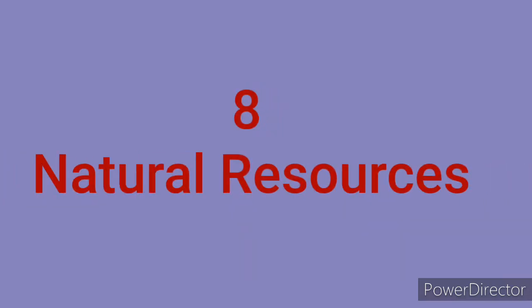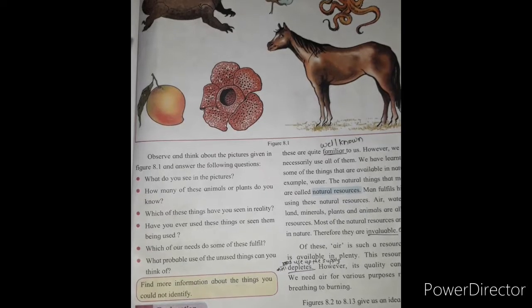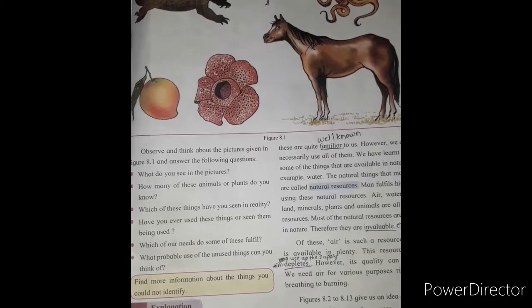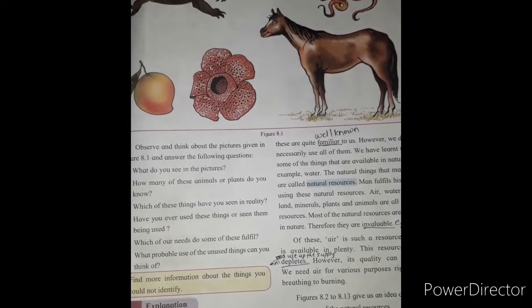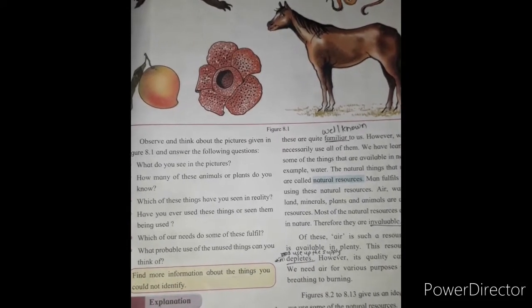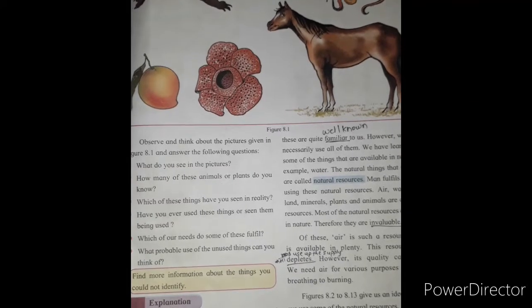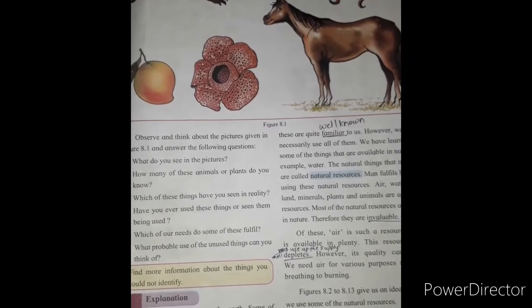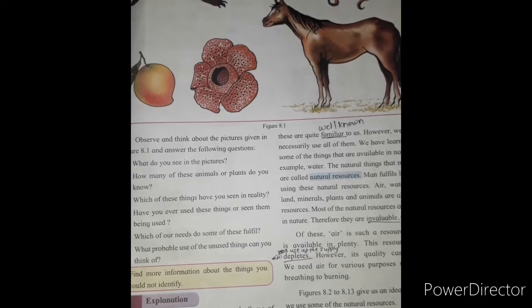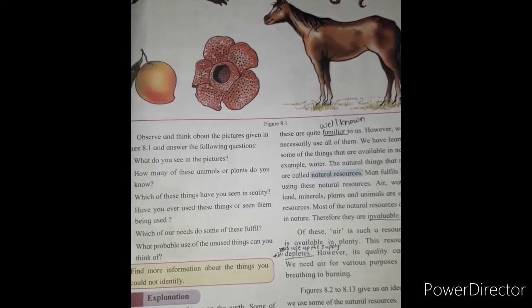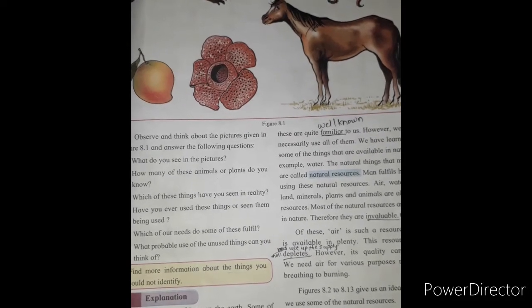Question number 8. Natural resources. We see many things on earth, they all are well known to us. But we do not use all the things which are available in nature. Some things that are available in nature we do use, for example, water.